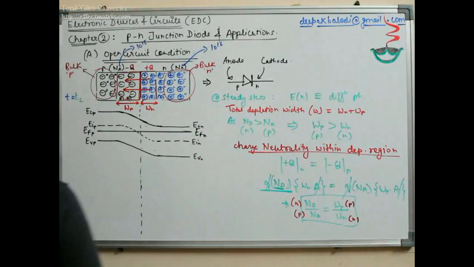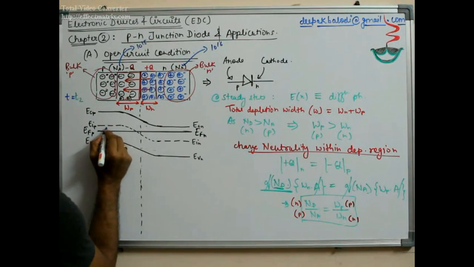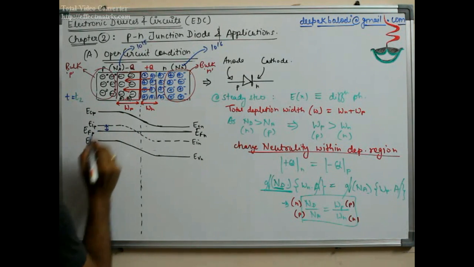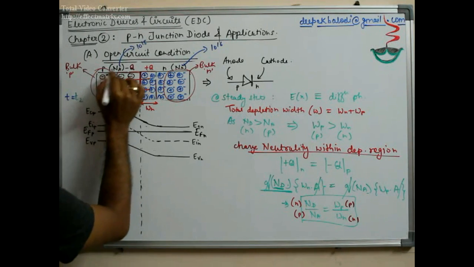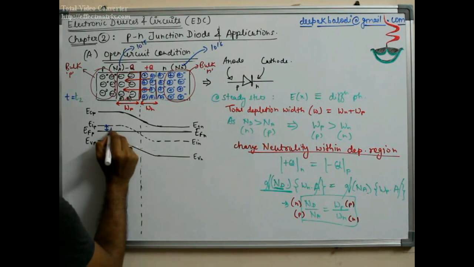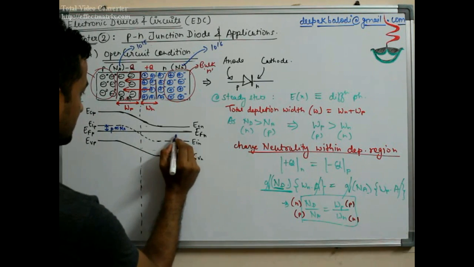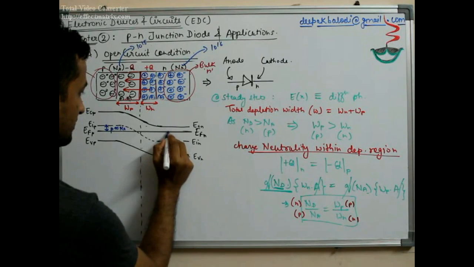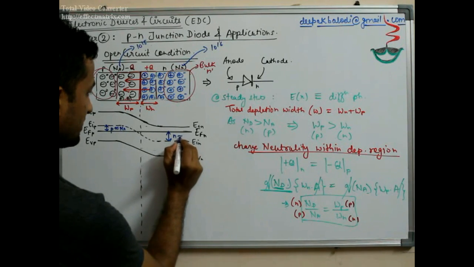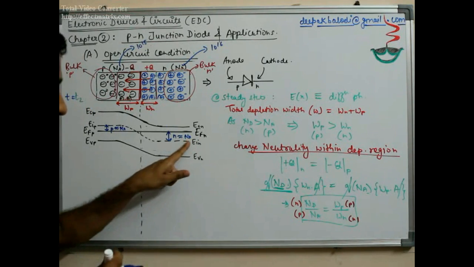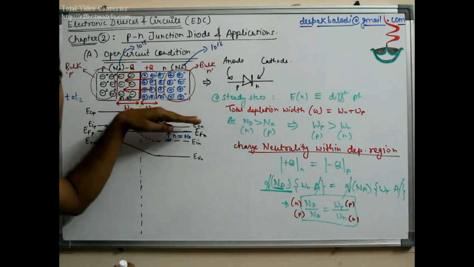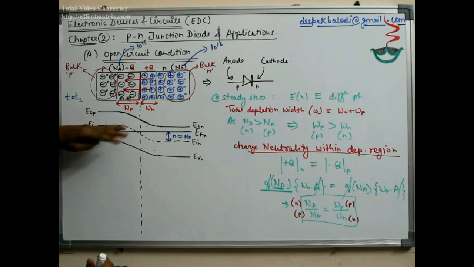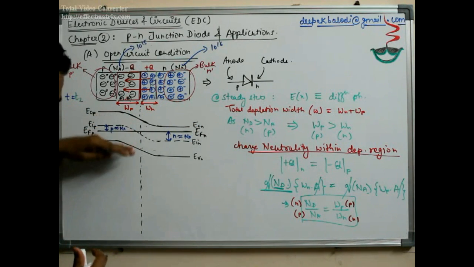So here you can see this distance is basically responsible for the concentration on the P side, which is approximately Na, and this distance at the bulk here is responsible for the Nd. The larger the Nd, the higher will be the Fermi level, much closer to the ECN. The larger the Na, the lower will be the Fermi level, below the EIP.